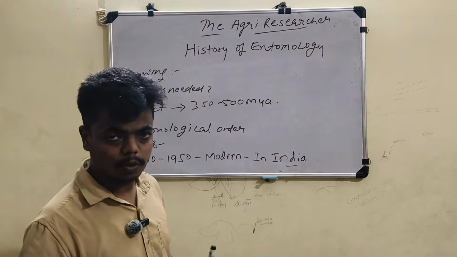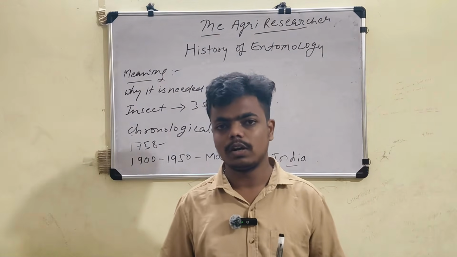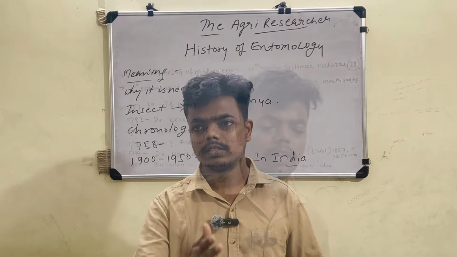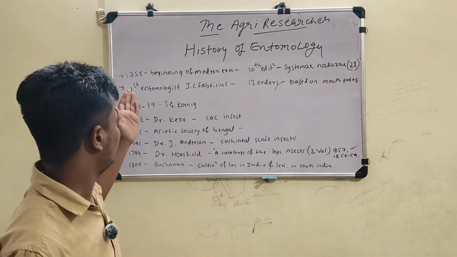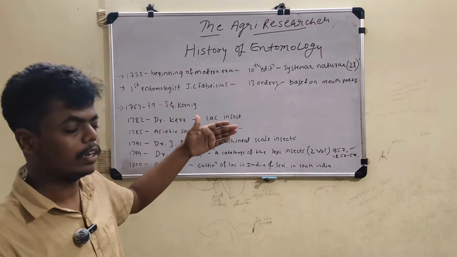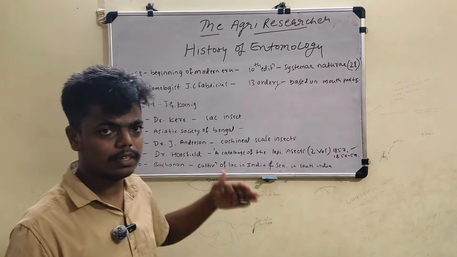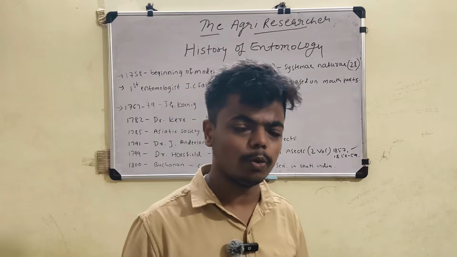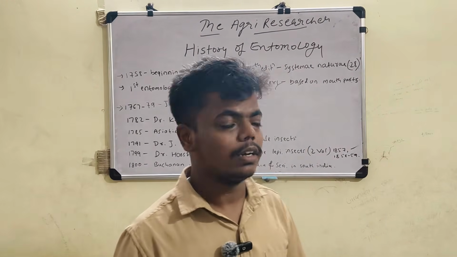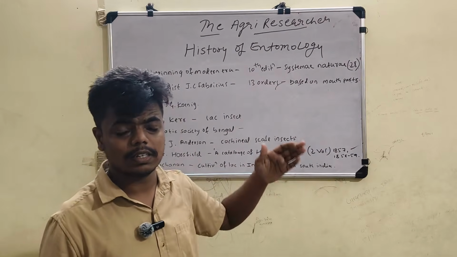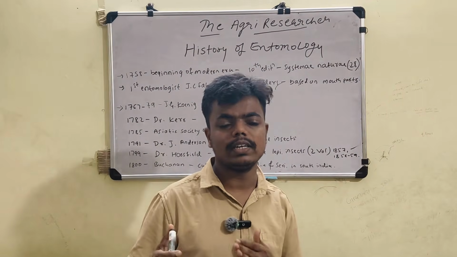Next, you have to see one by one in chronological order how the model changes from ancient to now. Let's move to the next part. In 1758, the beginning of the modern era, insect study started. In this era, Carl Linnaeus published a book in its 10th edition. It consists of 28 species of different insects.